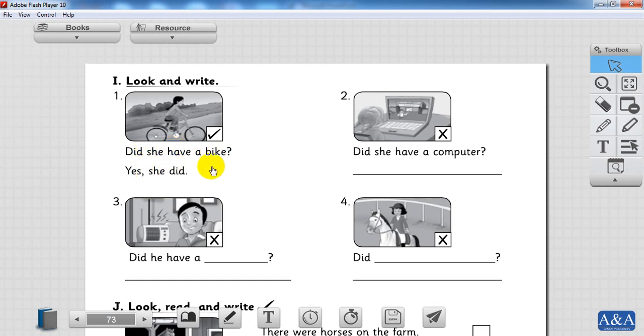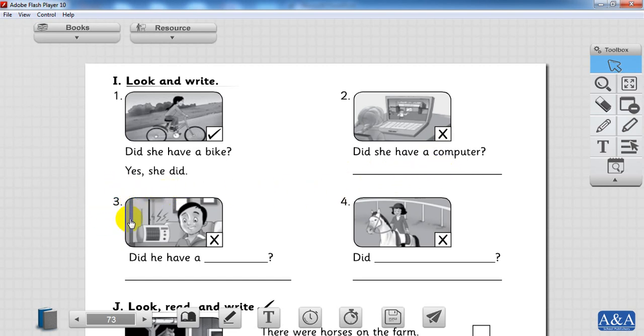Did she have a bike? Yes or no? Yes. Why? Because we have a tick. Yes, she did. Number 2. Did she have a computer? Did she have a computer? And you have what here? X. Great. What are we gonna say? No, she didn't. Perfect. Write it. Yes. No, she didn't.